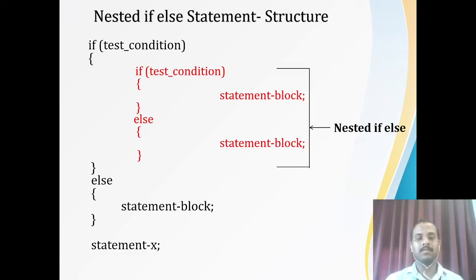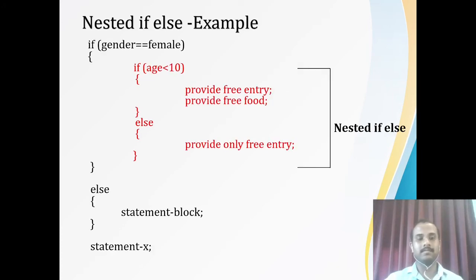So one if is inside another if. This is one of the examples where, if the student is female, then I will be providing free entry. If the age of the female student is lesser than 10, I am also providing free food. But if the student is a male student, then I am not providing him any service. Okay, so that is the thing here,